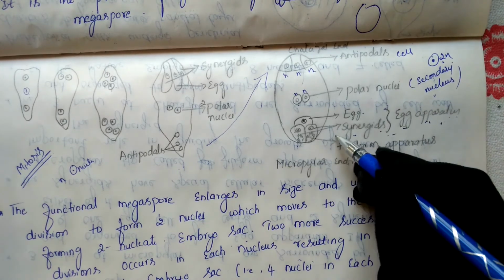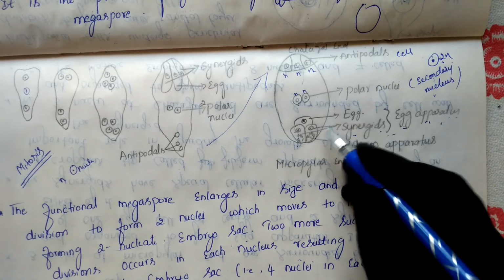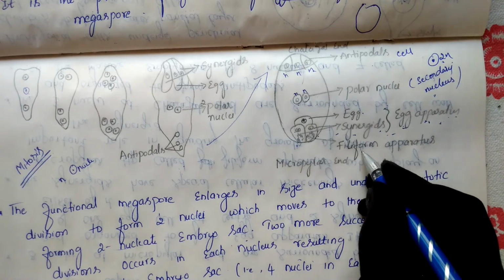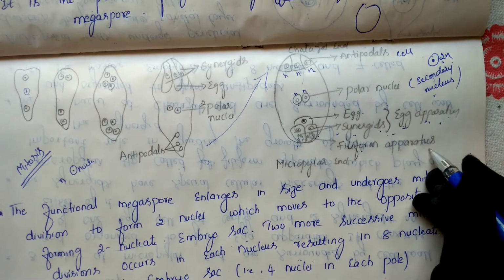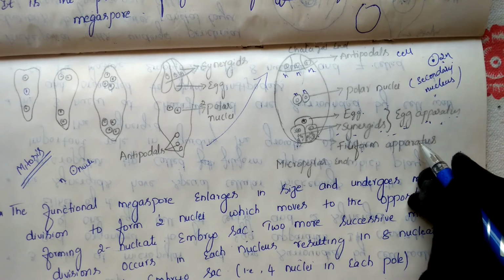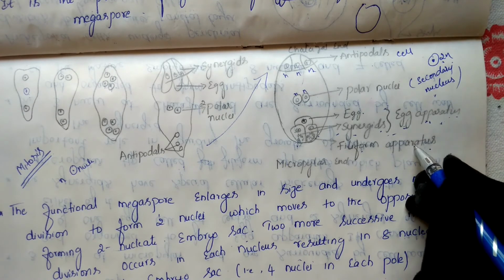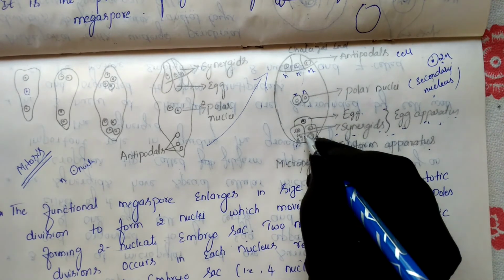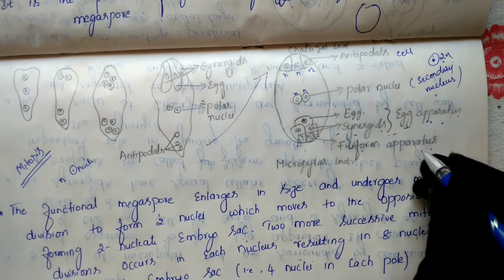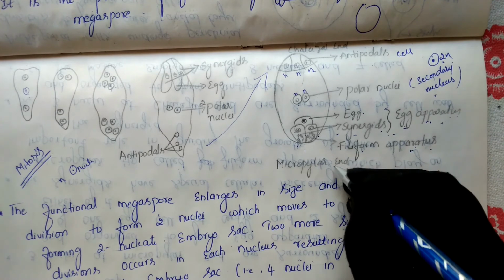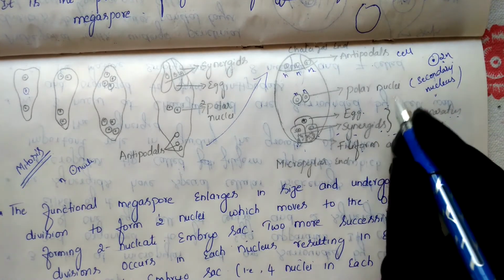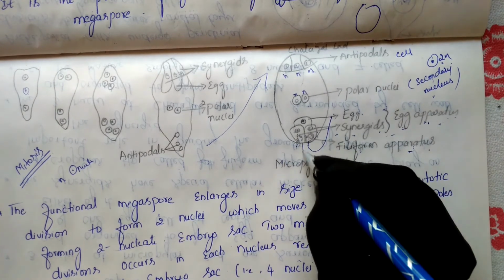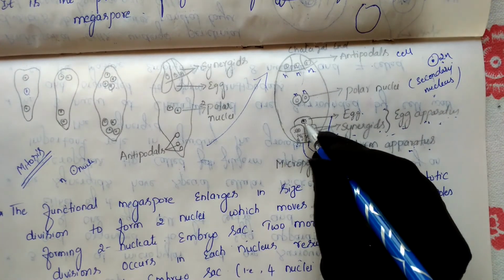Now in these synergid cells, what it contains is a cellular thickening that forms here. This cellular thickening we call the filiform apparatus. What is the benefit of this filiform apparatus? It helps to guide the pollen tube to take entry into these synergid cells. That is the important role played by the filiform apparatus: it guides the pollen tube. When the pollen tube arises like this, it reaches towards here because it has to discharge the 2 male gametes here.